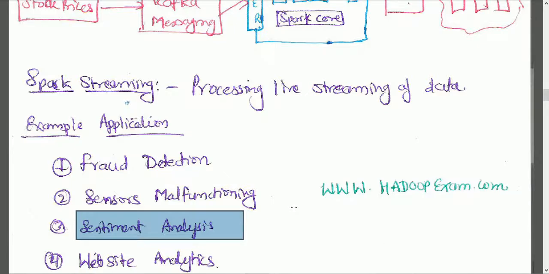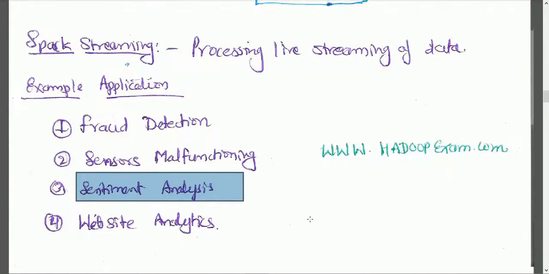In India, for example, the BJP, Congress, Aam Aadmi Party: Twitter, Facebook feeds, messages, and Google Plus messages can be fed into the system, and in real time we can get analytics on what people are talking about for which party, negative sentiments, positive sentiments, and based on that they can predict election results as well. They are doing this kind of analytics nowadays.